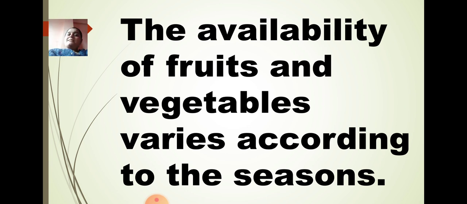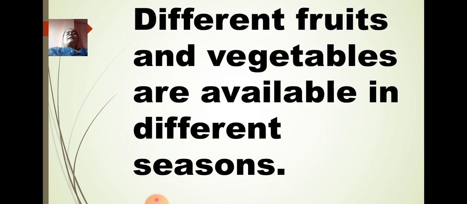And we have three seasons, that is summer, rainy and winter. So we get fruits and vegetables according to the changes in the seasons. Now different fruits and vegetables are available in different seasons. You can find that some fruit you get in rainy season, and then as soon as summer or winter arrives, that fruit you will see less in the market or you will not see it. So that is the meaning of this sentence, that the fruits and vegetables are available in the market according to the seasons.